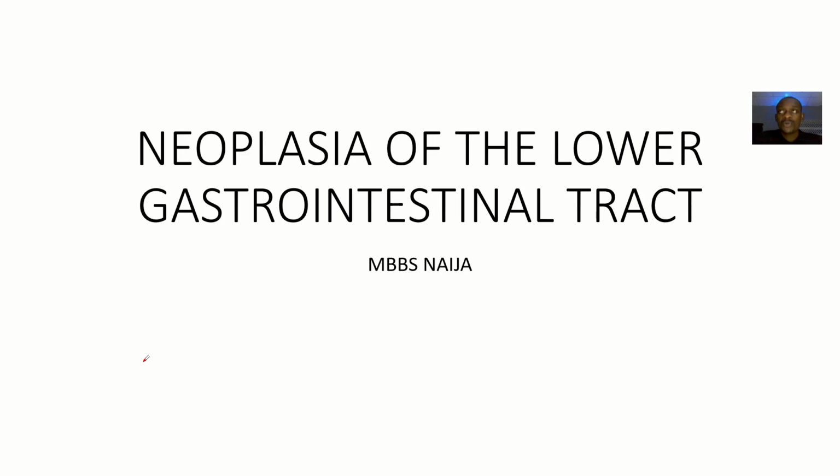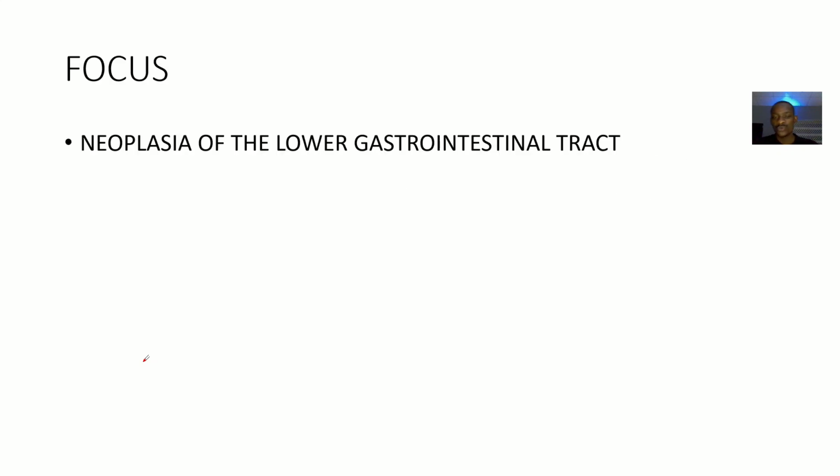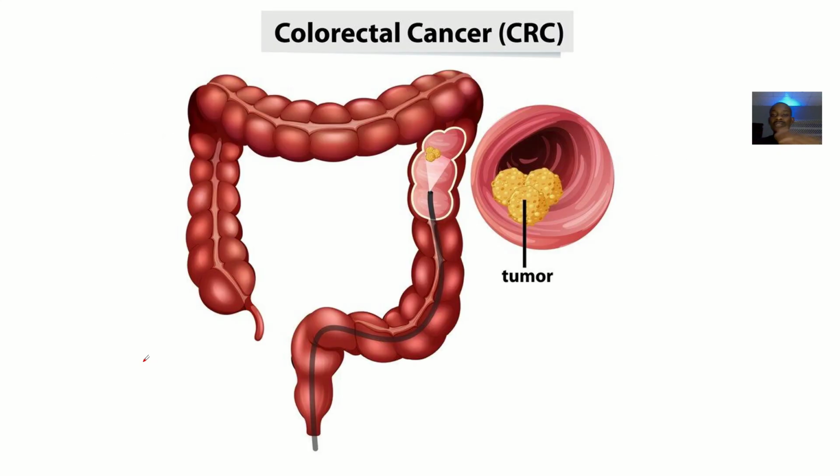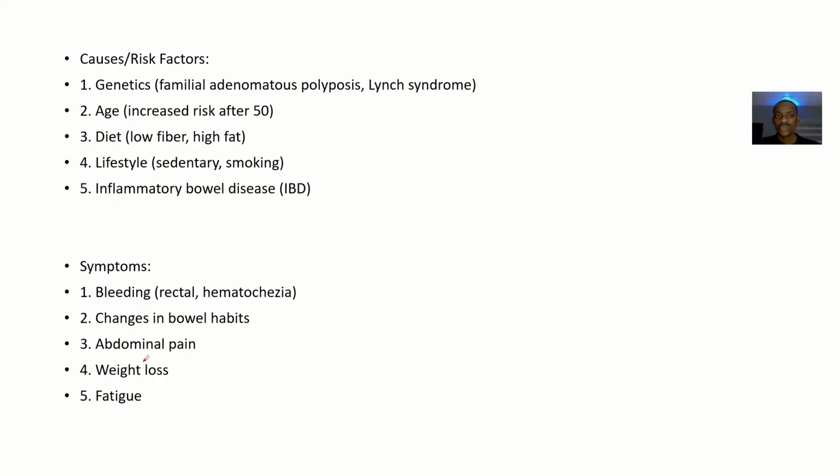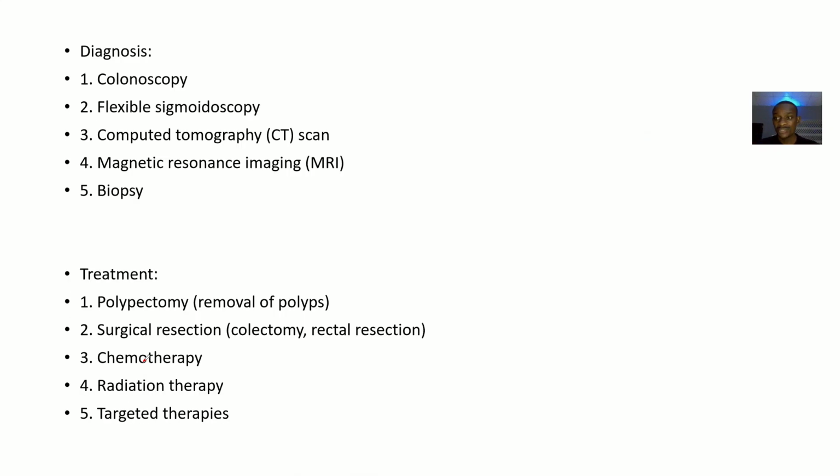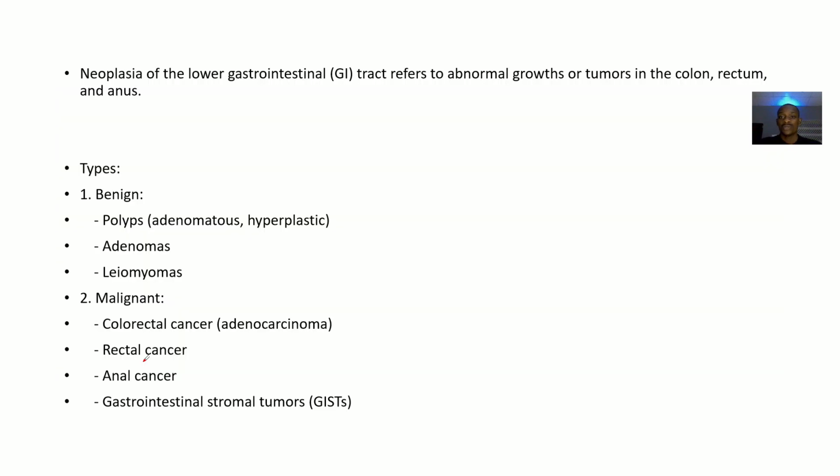We'll quickly look at the possible cancer growth that could occur in the lower GI tract. So we're talking about the lower gastrointestinal tract. Neoplasia of the lower gastrointestinal tract is what you're looking at. Under this concept, we'll look at the types, the causes, the symptoms, the diagnosis, and the possible treatment, and I think that will be all for what neoplasias, that's cancerous growth, in the lower GI tract.